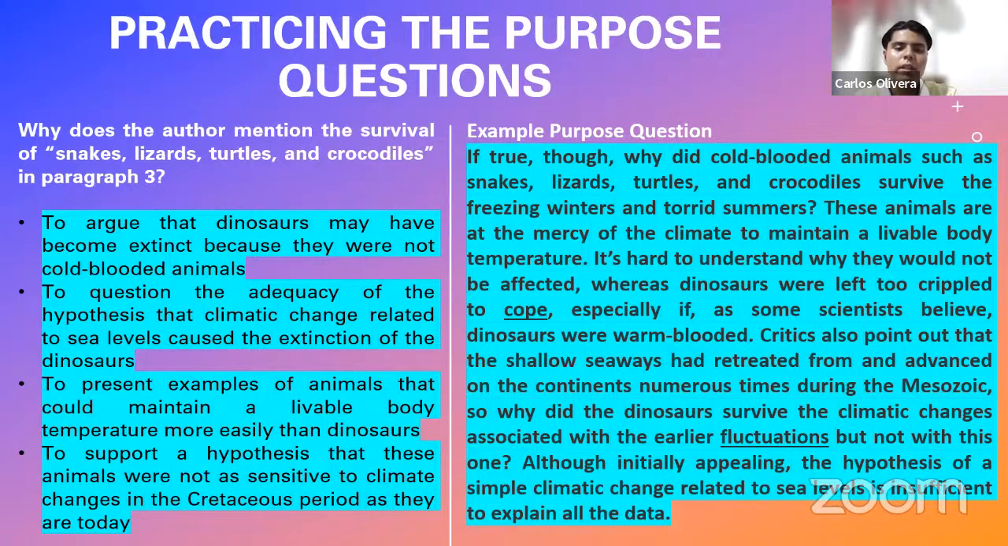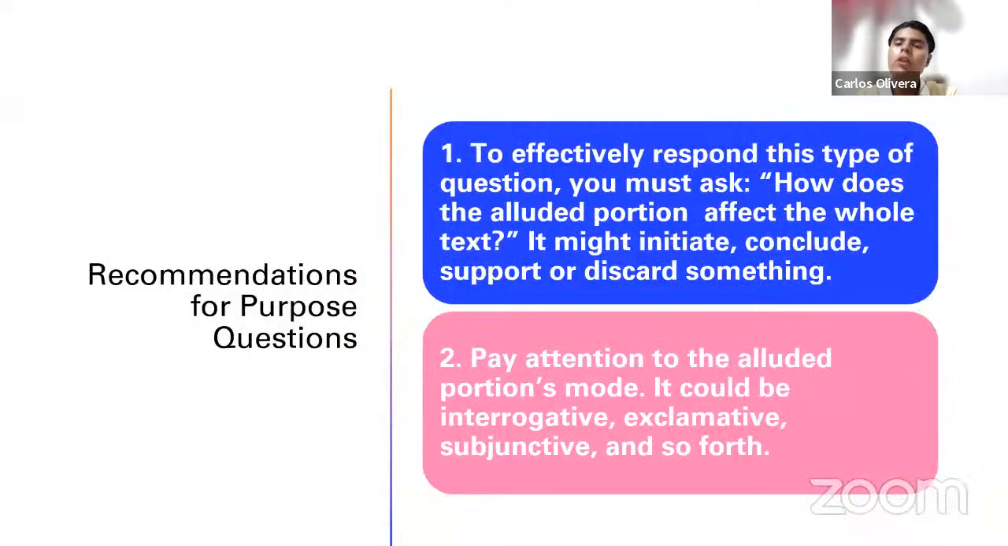To question the adequacy of the hypothesis that climatic change related to sea levels caused the extinction of the dinosaurs. 3, to present examples of animals that could maintain a livable body temperature more easily than dinosaurs. Or to support a hypothesis that these animals were not as sensitive to climate changes in the Cretaceous period as they are today. Well, some recommendations before we go to the question.